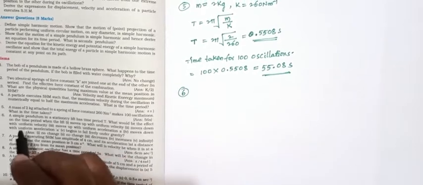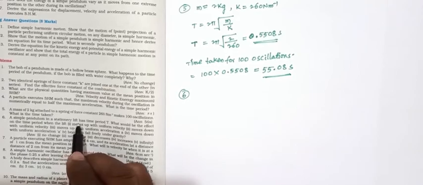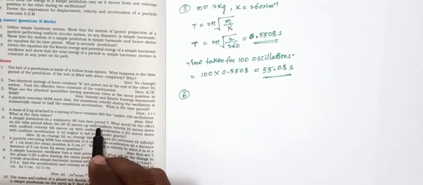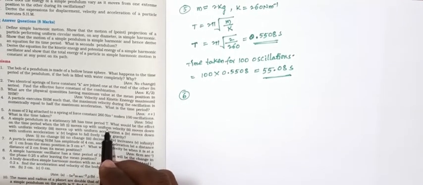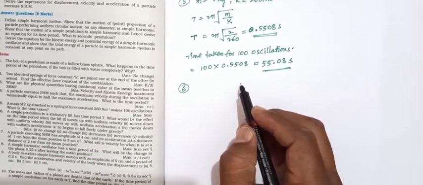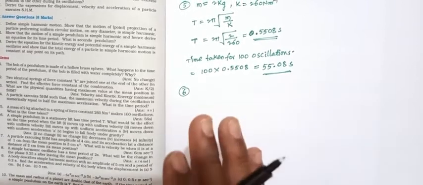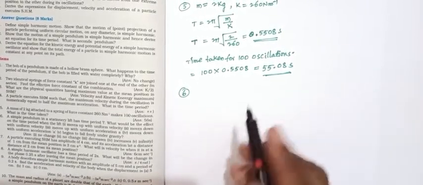Next, sixth question. A simple pendulum in a stationary lift has time period T. The simple pendulum is in a lift, and stationary means it is at the rest position.